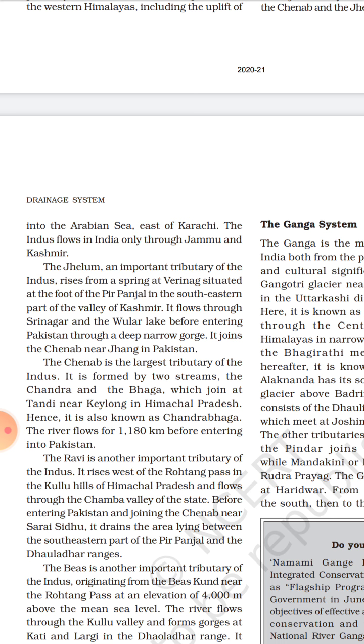Next is Chenab. It is the largest tributary of the Indus. It is formed by two streams, that is Chandra and Bhaga. They join at Tandi near Keylong, in Himachal Pradesh. So it is also known as Chandrabhaga because it is formed by two streams, one is Chandra and the other is Bhaga. The river flows for 1,180 km before entering Pakistan, approximately similar to the length of the Indus River.